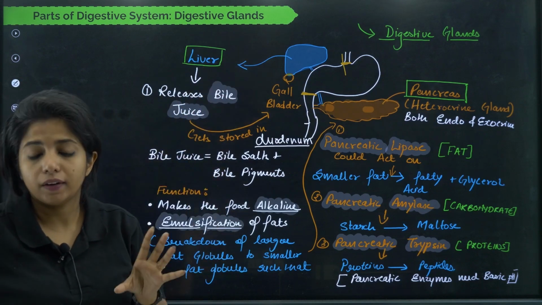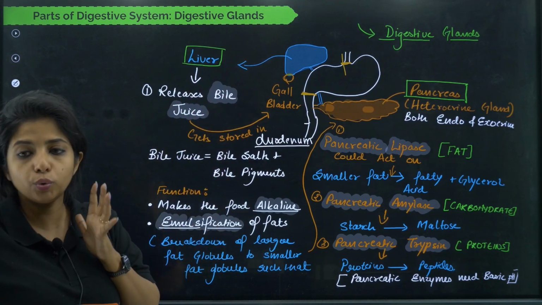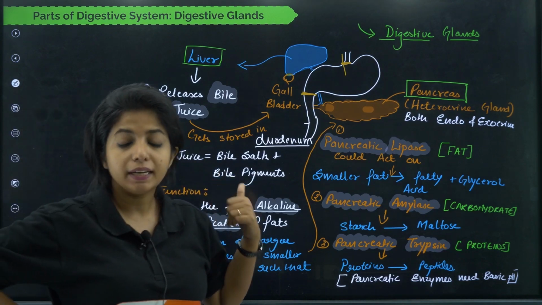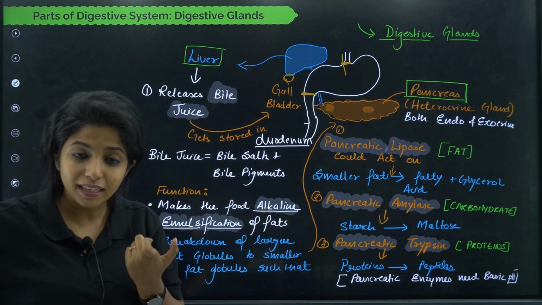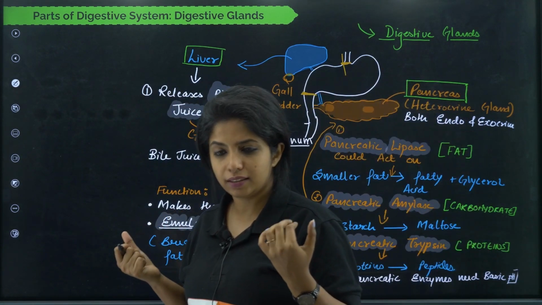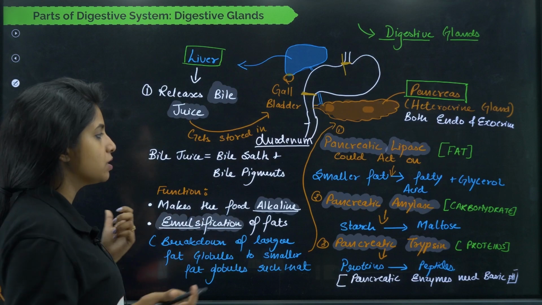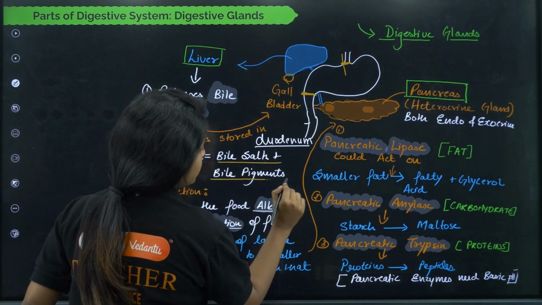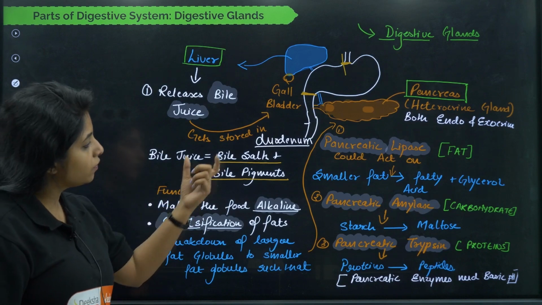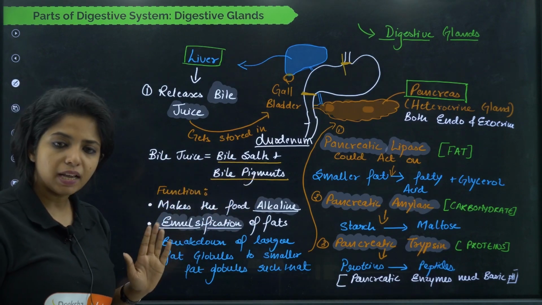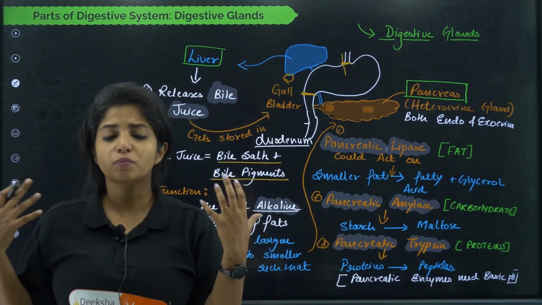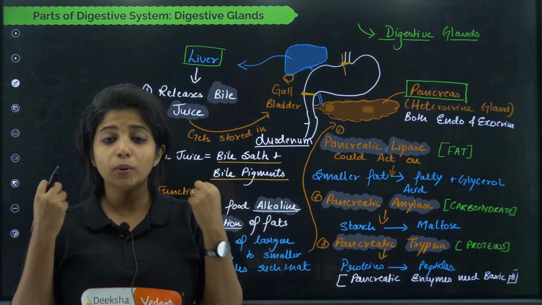Both of them are the digestive glands, I told you. What do they exactly do? So I'll talk about the liver first. The liver releases something which is known as bile juice, my dear children. Bile juice is a kind of yellowish fluid, and bile juice basically consists of bile salts and bile pigments. You have to remember it. Bile pigments are bilirubin and biliverdin. In jaundice, some people have too much bilirubin and biliverdin, which is why they turn yellow in color.